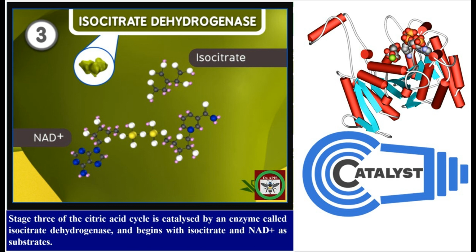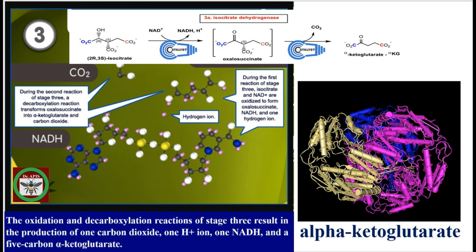Here, NAD stands for nicotinamide adenine dinucleotide. This third step of citric acid cycle is also with 2 reactions. The first reaction is dehydrogenation, in which isocitrate gets converted into the oxalosuccinate. The second reaction is decarboxylation, in which the oxalosuccinate gets converted into the alpha ketoglutarate. This third step of cycle is oxidation type. It results in formation of 1 carbon dioxide, 1 hydrogen ion and alpha ketoglutarate. Here, isocitrate dehydrogenase is allosteric enzyme. Therefore, the third step of citric acid cycle is rate limiting.